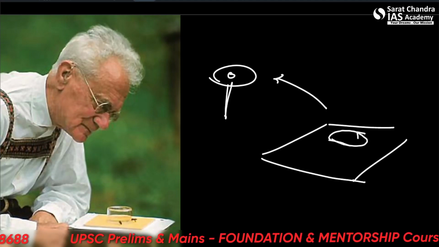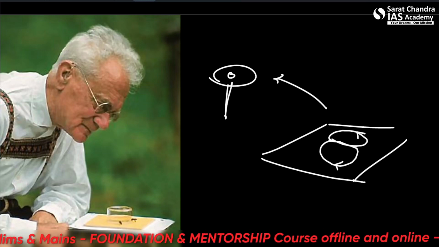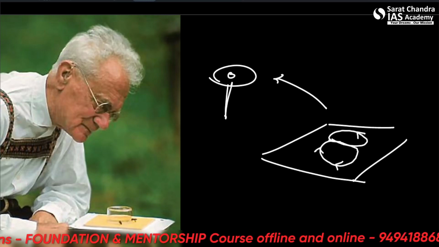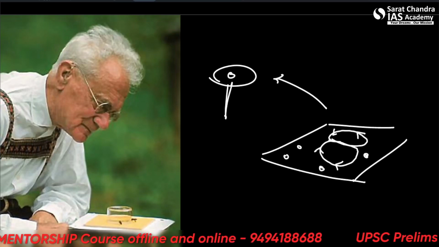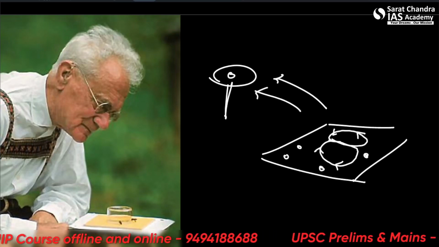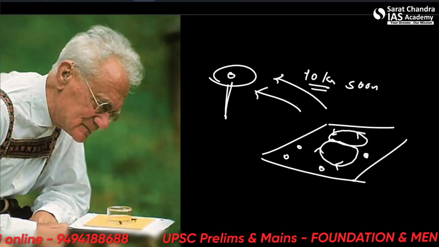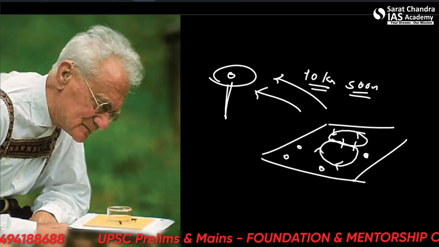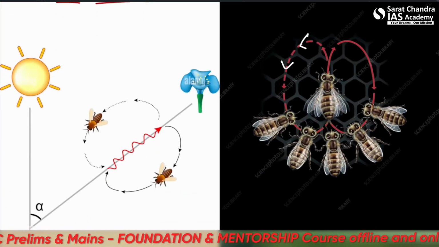Either it will do like this or like this. By this movement, other honeybees will find out that the food is supposed to be in this direction, and this far. Let's say it's 500 meters away. So it will depend on the radius of this circle. Alright, so this is the waggle dance.